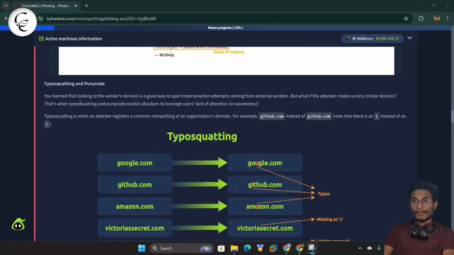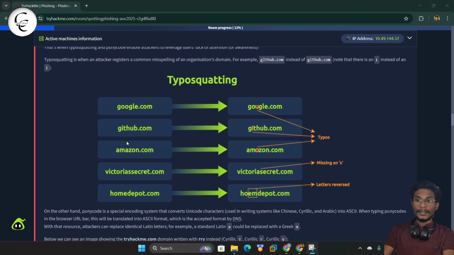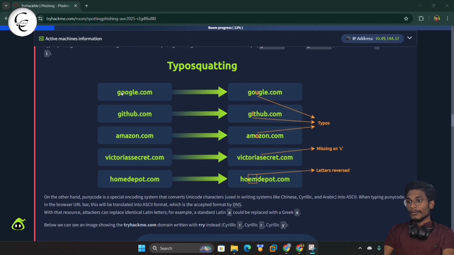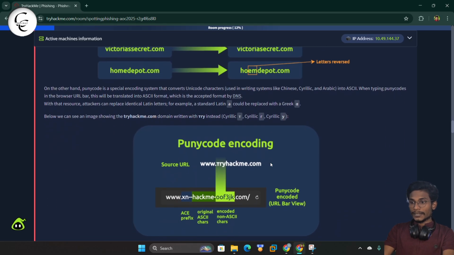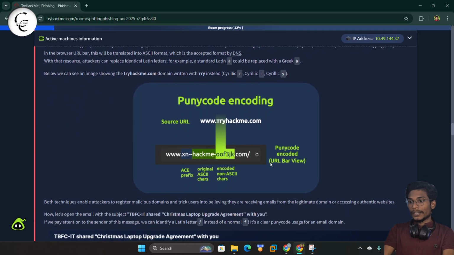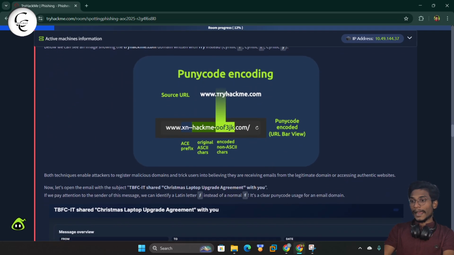Then we have another technique, that is typosquatting. Here we change some of the characters in the URL. Like here you can see we have some examples, like here we have the original google.com, but here you can see with the typosquatting. So guys, you can check out all these examples. And now here we have the Unicode encoding.